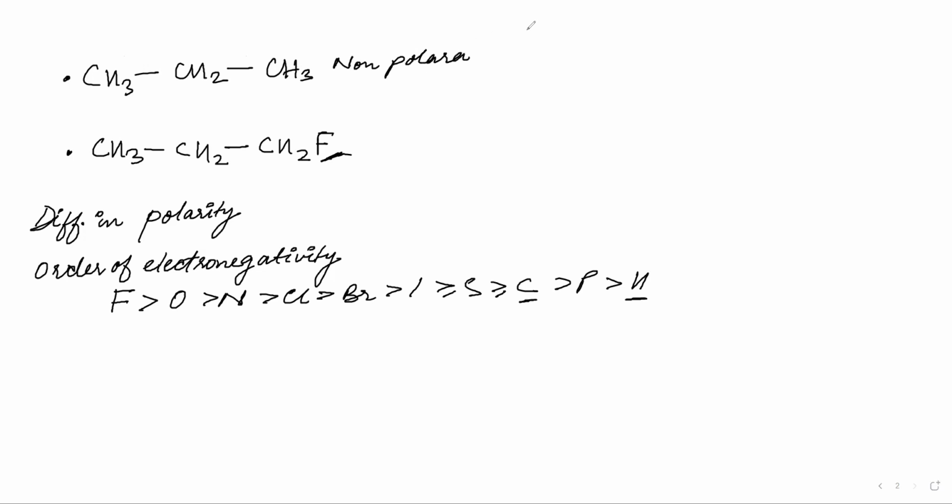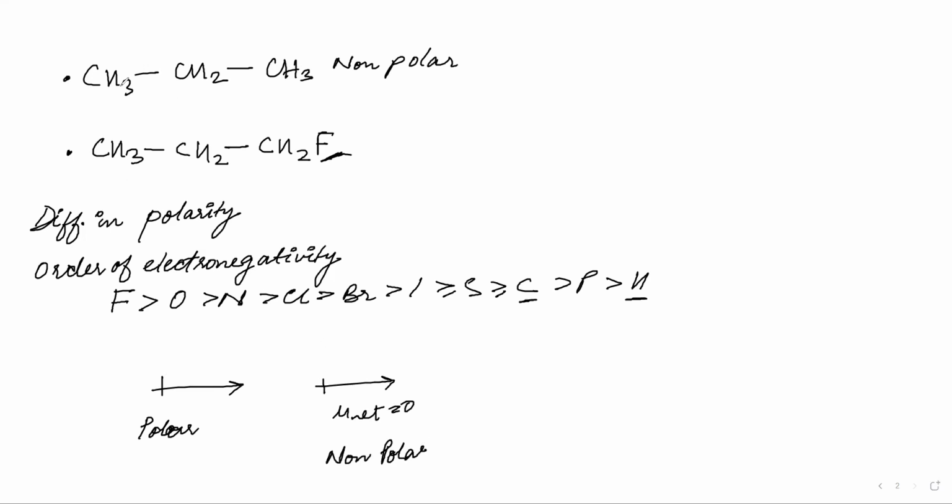Exactly, if you see this, it is all non-polar, correct? Because it is a perfectly symmetrical structure and all the polarities will be cancelled out. You know dipole, na? If there is some dipole moment, then we call this polar. And if the net dipole moment, mu net, is equal to 0, we call this non-polar.